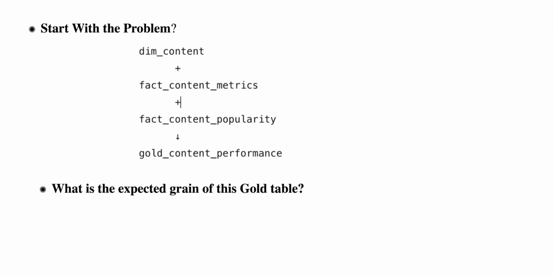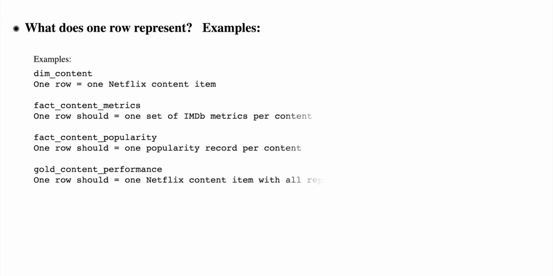Grain means what that one row, the gold record represents. That's what we call it as a grain. Now you understood what grain is all about. What does one row represent? This is what the example I was talking about.